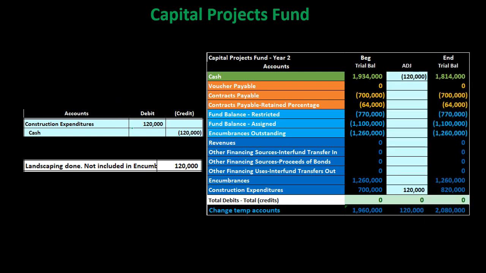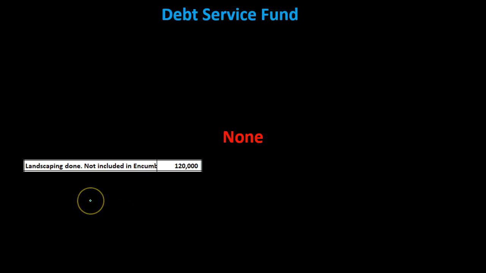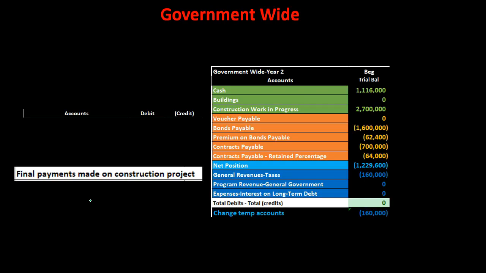That'll look like this. We're going to say that the construction expenditure is going to be debited instead of the asset of work in process or building or something like that. We then credit the cash, cash then decreasing like so. And then what about the debt service fund? Well, nothing's happening to the debt. We're not dealing with anything related to the debt. Then we go back to the government-wide activities.